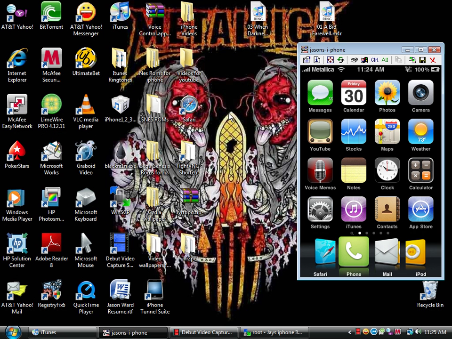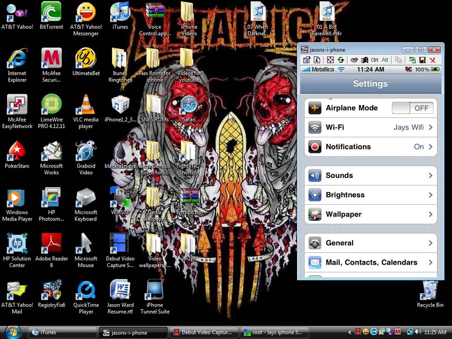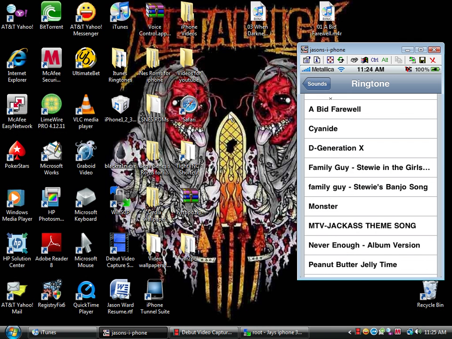First of all, let's see if it worked this way. Since it's finally done syncing, go to settings, sounds, ringtone, A Bid Farewell, as you can see right there.